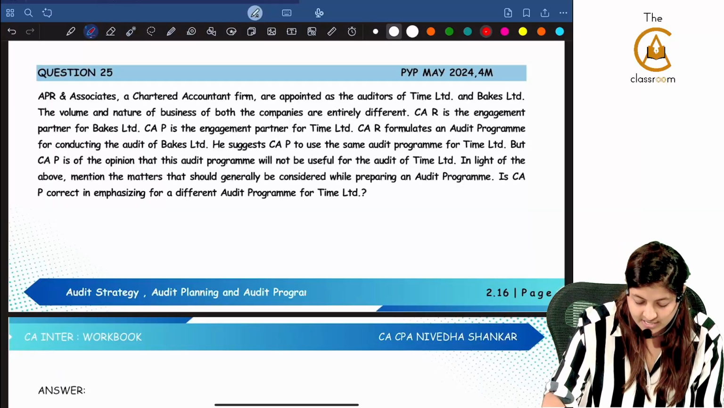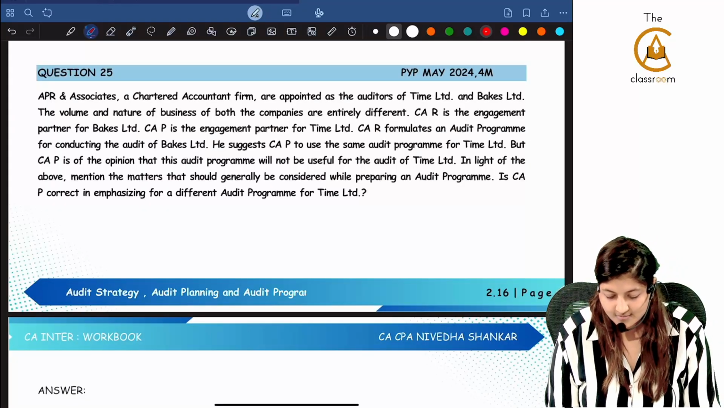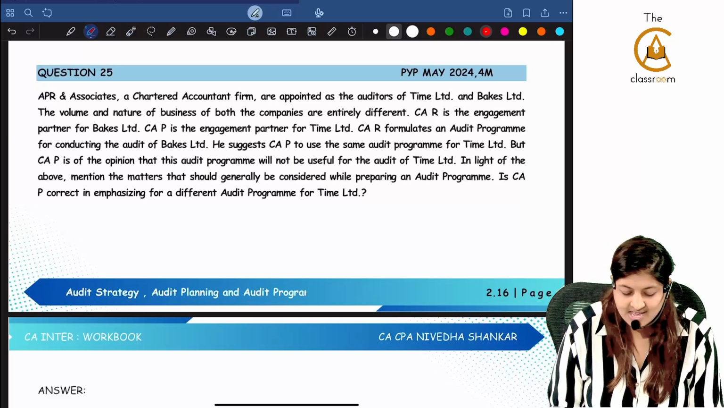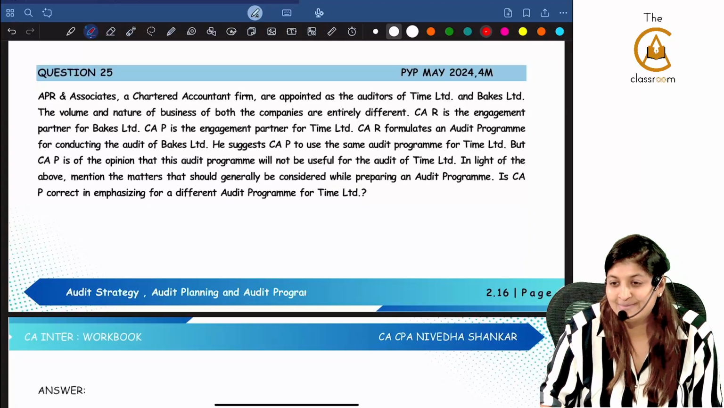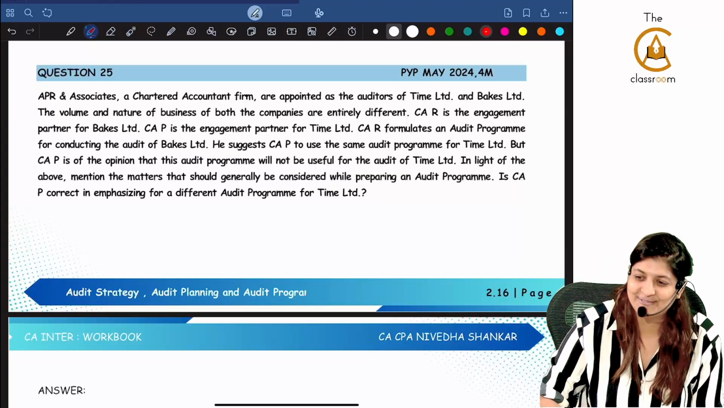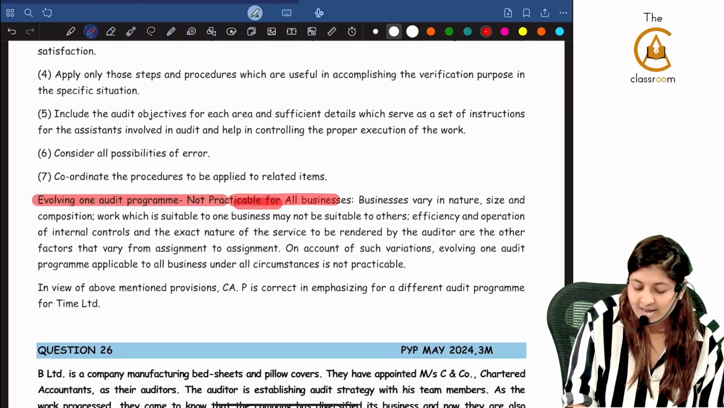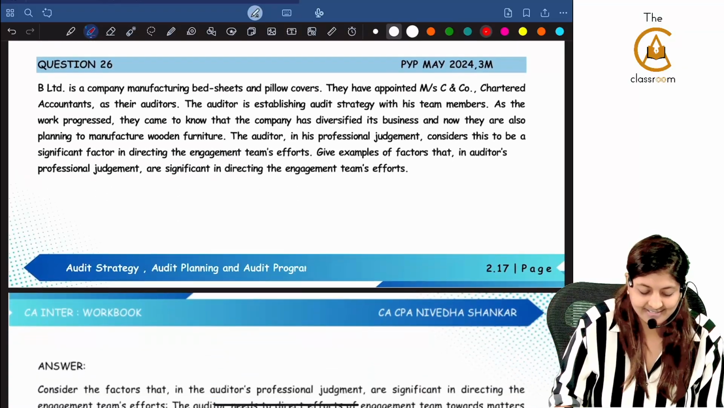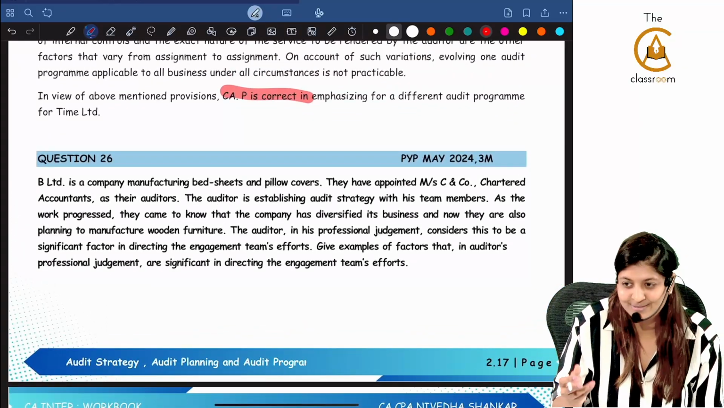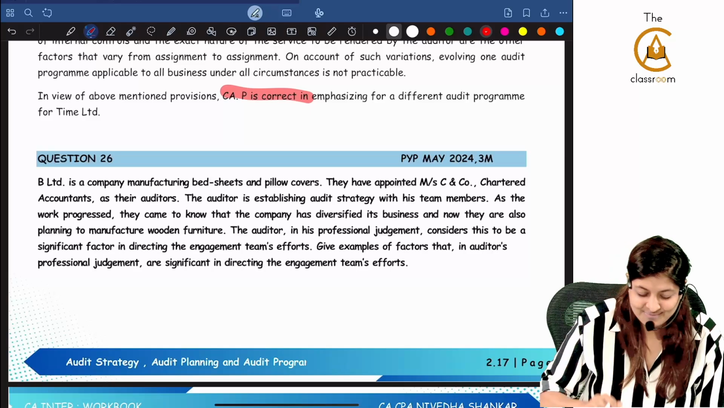APR and Associates, a chartered accountant firm, are appointed as the auditors of Time Limited. Repeat question. They are asking, is CAP correct in emphasizing a different audit program for Time Limited? Yes, he is correct. You will have to tell this time. Same question, those 7 points. Evolving one audit program is not practical. I told you one extra point is there. Then CAP is correct. Now, if any CAP comes in the exam, be extra careful. Correct or incorrect? I have to see properly.